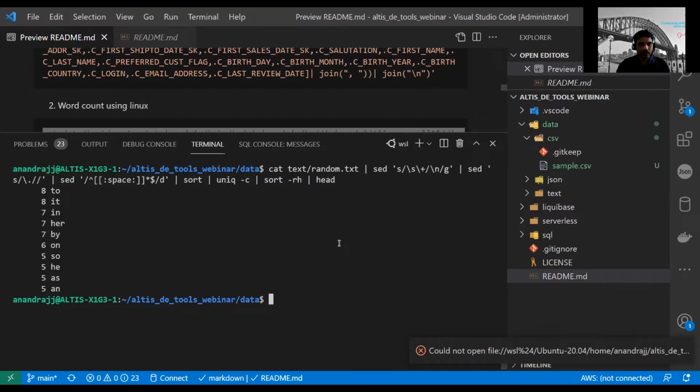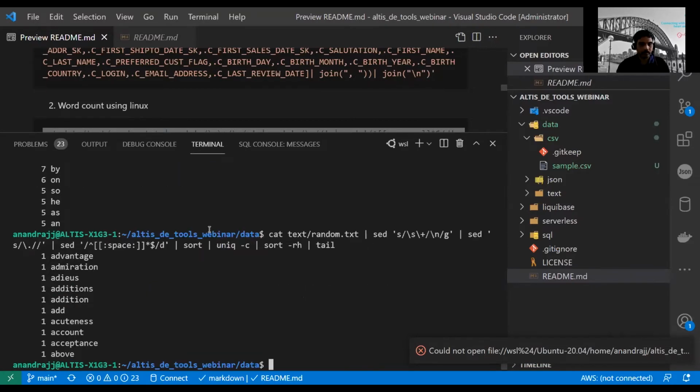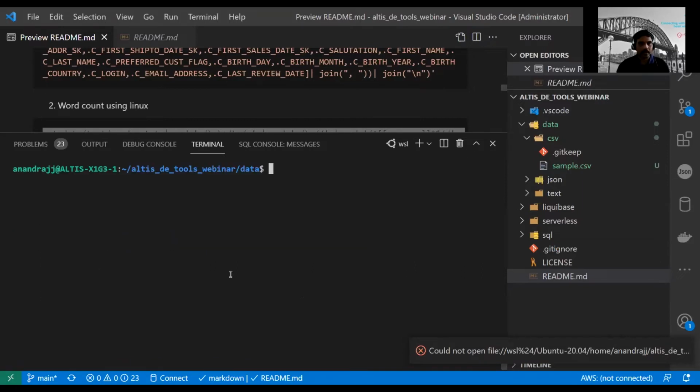Okay, in case you want to see the bottom 10, this is the top 10. 2 and 8 are the highest occurrence in the text, followed by the, in and everything. If you want to see the bottom ones, you can do a tail. You see these are the words that appeared only once in the text. So advantage and all of those things appeared only once. That's how easy it is, right?